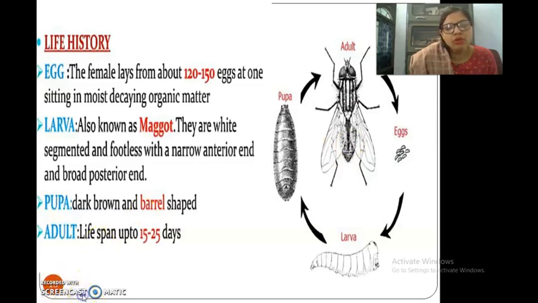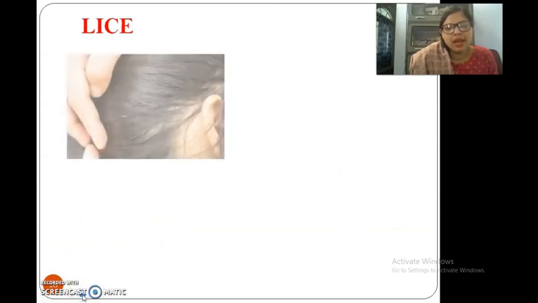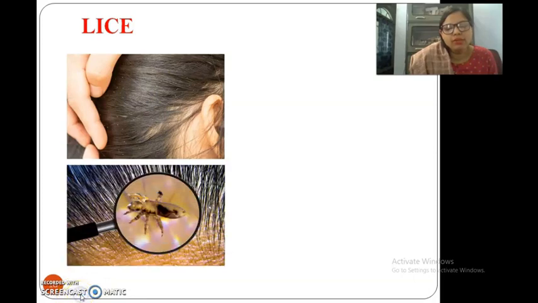Then we will go to our next arthropod, that is lice. In the lice we can see what lice is. If we magnify this, you will see this is the arthropod lice.